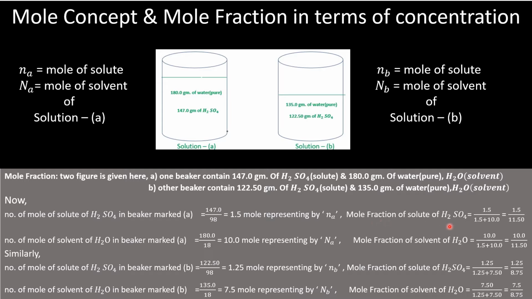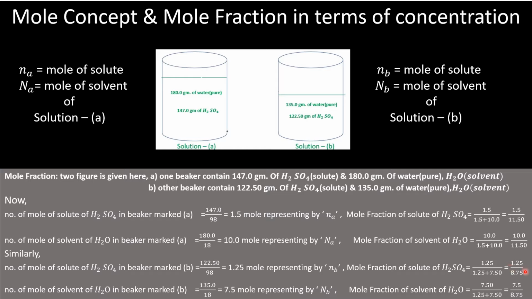Therefore, the mole fraction of solute, that is H2SO4, is 1.5 by 1.5 plus 10, that is 10 moles of water. And the mole fraction of solvent H2O is 10 by 1.5 plus 10, with the total moles in the denominator: moles of sulfuric acid plus moles of water. In the numerator, 1.5 is the moles of sulfuric acid, and 10 is the moles of solvent water.